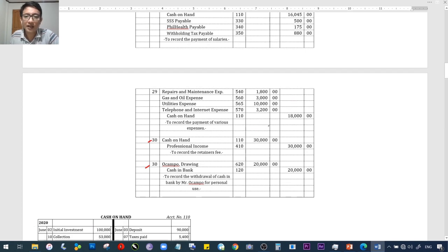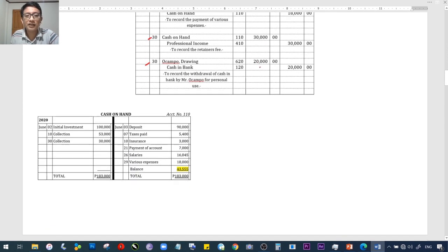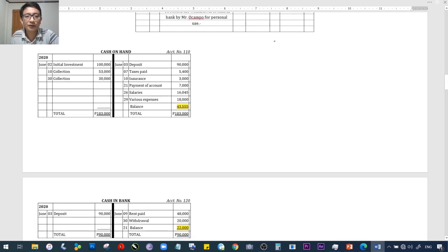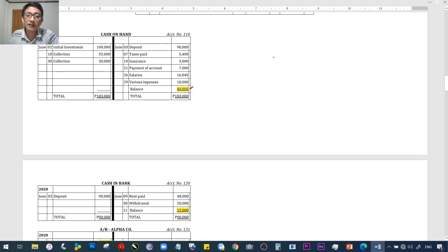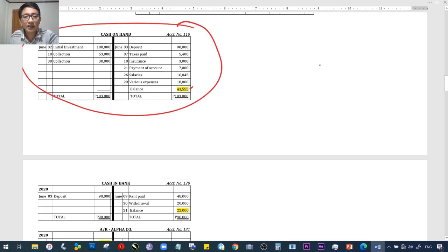Ginawan din natin siya ng T accounts but in a more formal way in your chapter 5. If you remember, so we're just recalling what we have done already in chapter 5. Your cash on hand has the following balance, 43,555. So sabi natin, this is just a more formal way of posting to the accounts. Ang mas mabilis at mas madali would be making your T account. Parehas din lang yung lalabas.